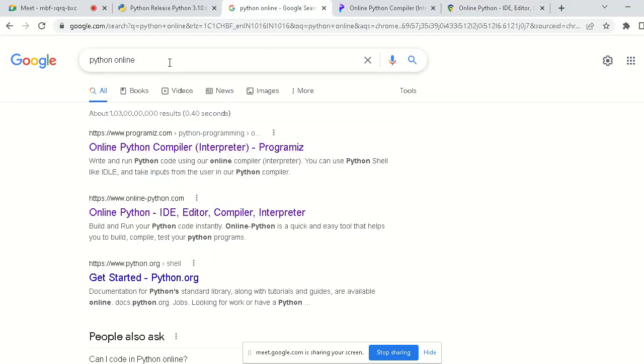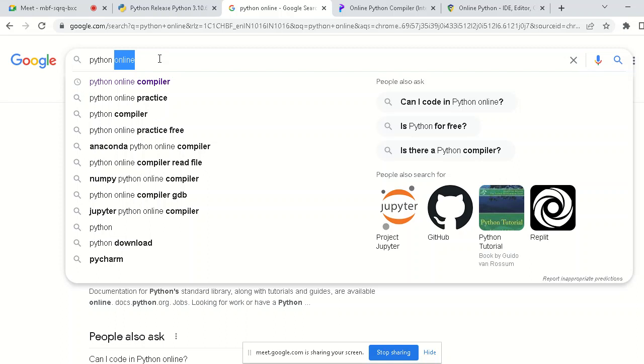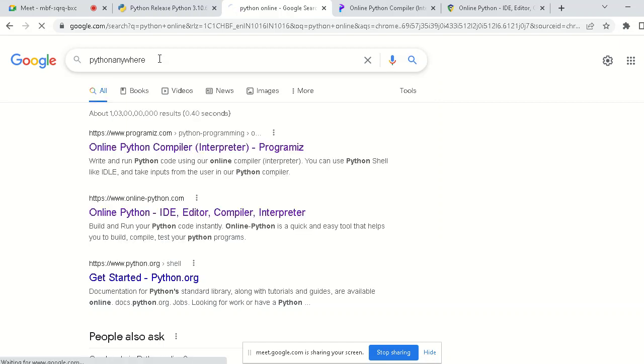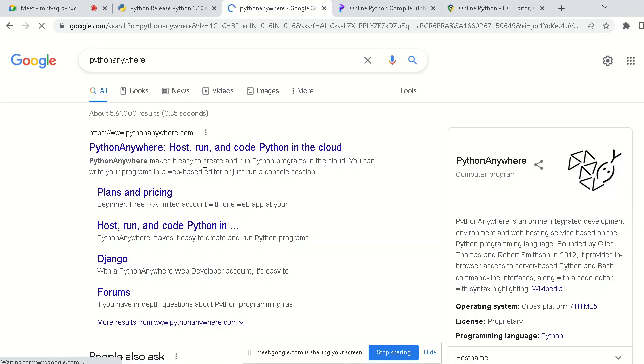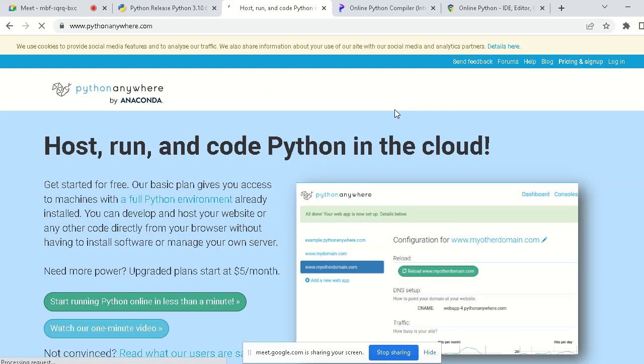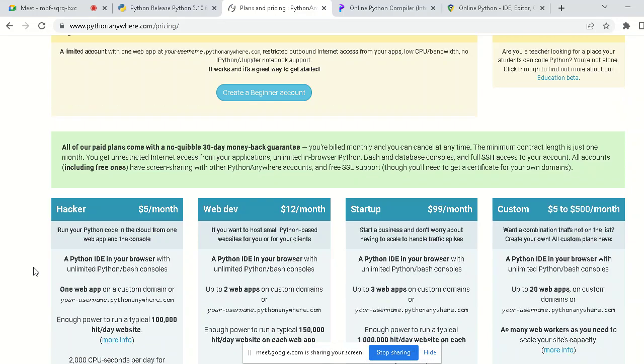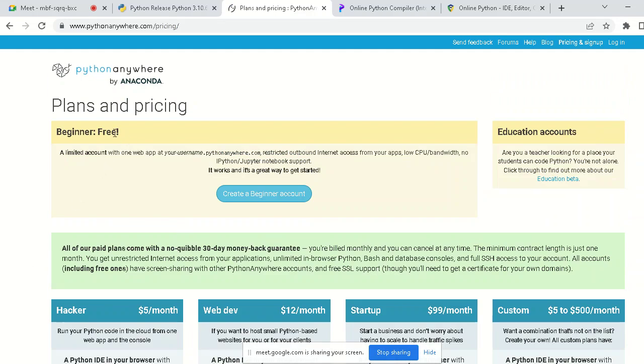That is what we have on one website. If you want to save our Python program, there is PythonAnywhere. Here we have to create our account. If you are using simple Python programs, there are many pricing options, but we will use it for free. As a beginner, we can use it for free.